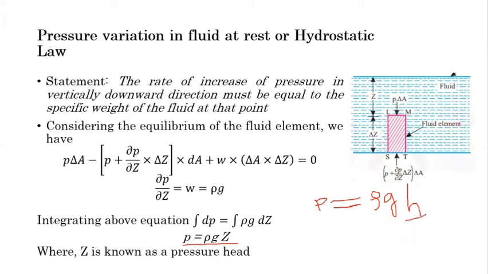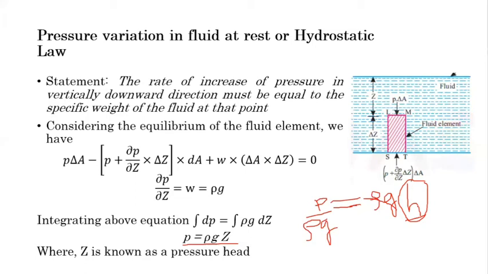What we have seen in a previous lecture about different units of pressure, in which we saw one unit called torr or mm of Hg. This unit is nothing but the unit of this height h. So we can indicate the pressure in terms of height also by using this equation. If you put rho g here, you will get h equals P by rho g. In this way, you can indicate pressure in terms of height.